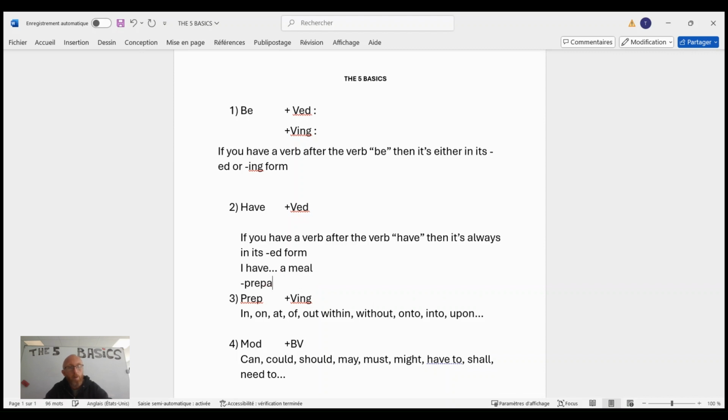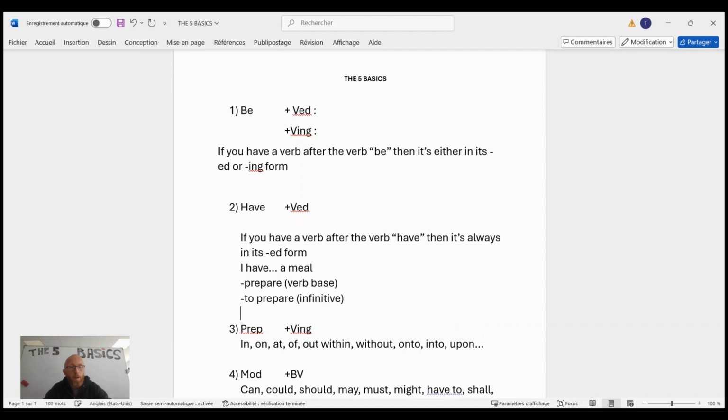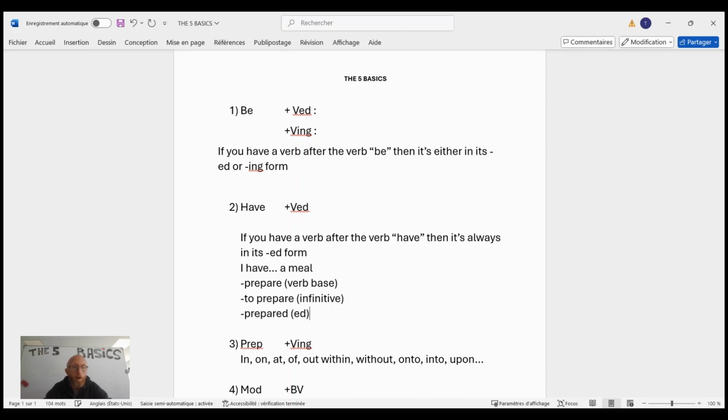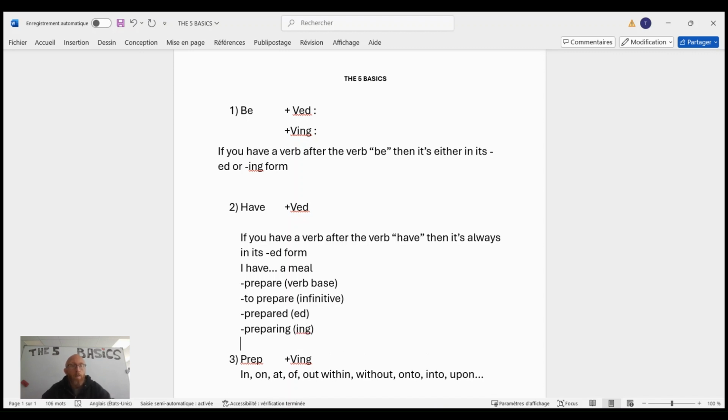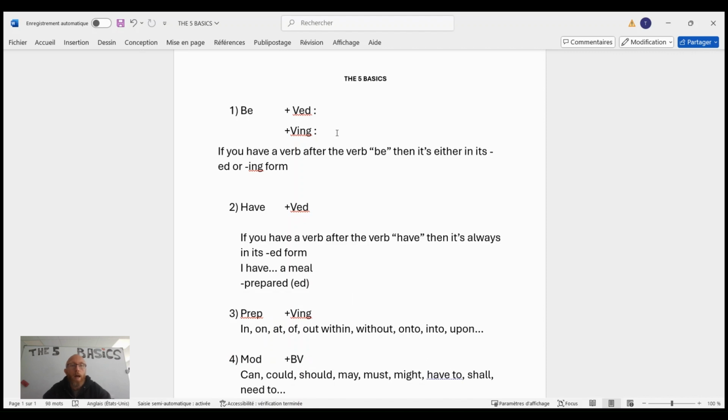You've got prepare, so verb base. You've got to prepare, infinitive. You've got prepared, ed form, obviously, or you've got preparing, ing form. Well, there, because it's the have verb, you can ignore these 2, you can ignore that one, and that's it.